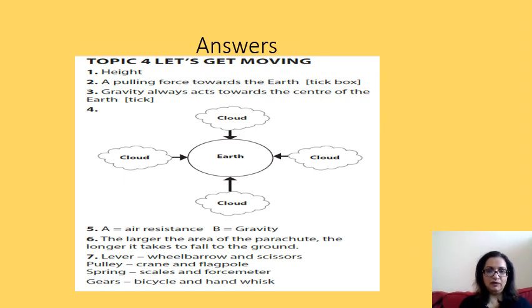Question number 5, A, the force is air resistance and the force B is gravity. And then question number 6, the larger the area of the parachute, the longer it takes to fall to the ground. And then question number 7, lever, wheelbarrow and scissors, pulley, crane and flagpole, spring, scales and force meter, gears, bicycle and hand whisk.